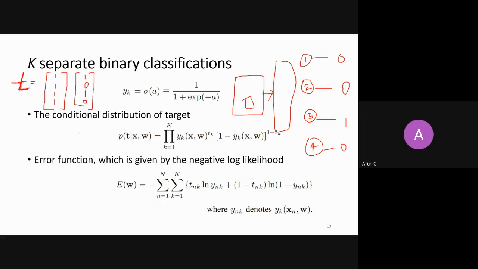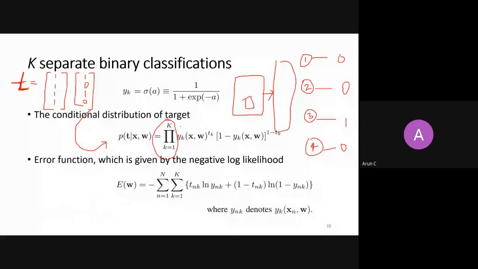Then I need to find out the probability for this sample. Let's say I'm calculating the probability for this t, where two objects are present. I take a product over all 4 classes, because the maximum number of classes can be 4.